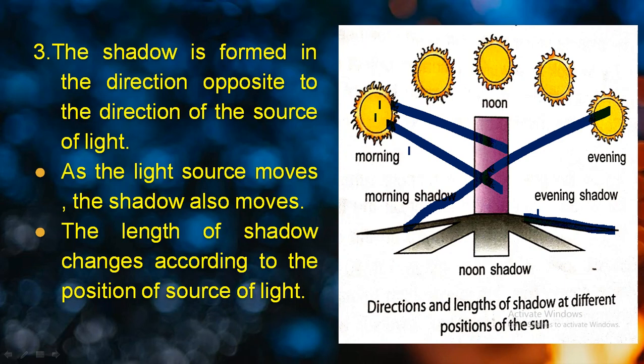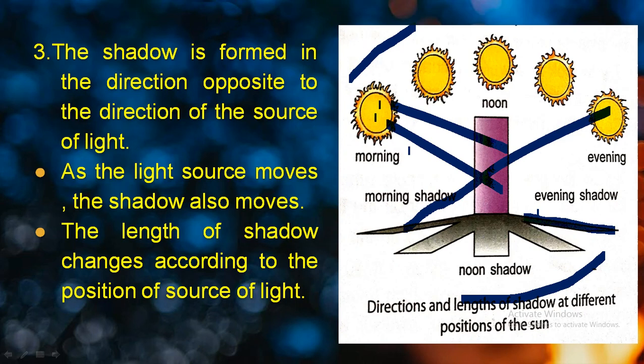Second thing over here, it is written that as the light source moves, the shadow also moves. You can see from morning to evening, the sun is moving from left to right. So you can see that the shadow is forming from right to left. So as the light source is changing its direction, the shadow is also changing its direction.